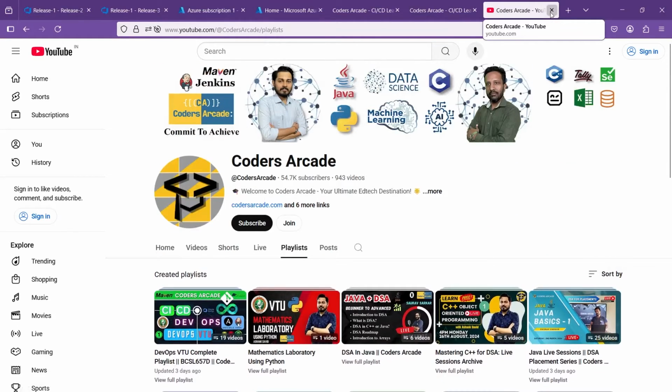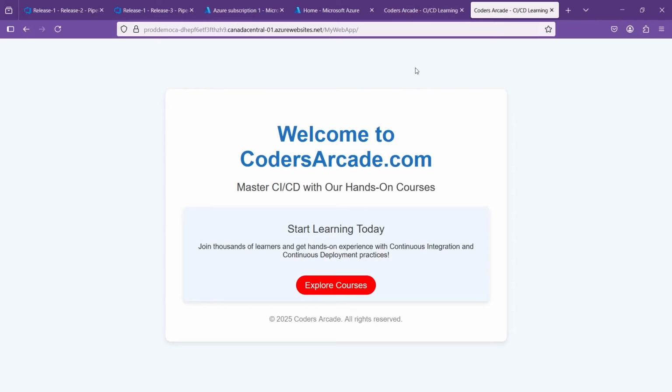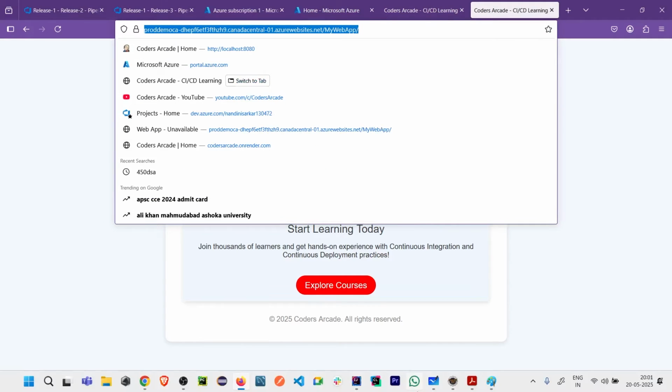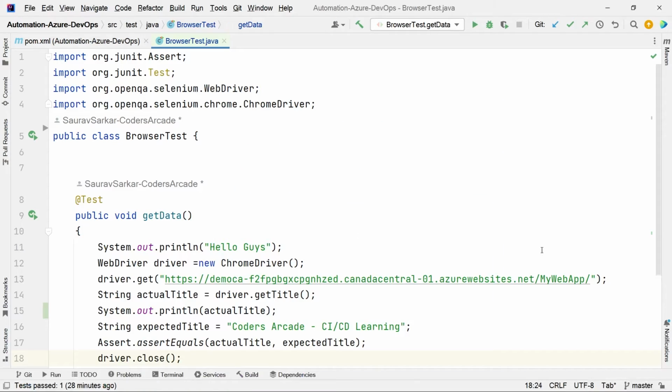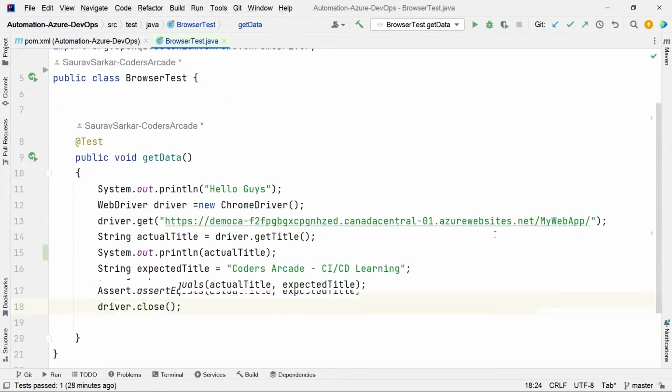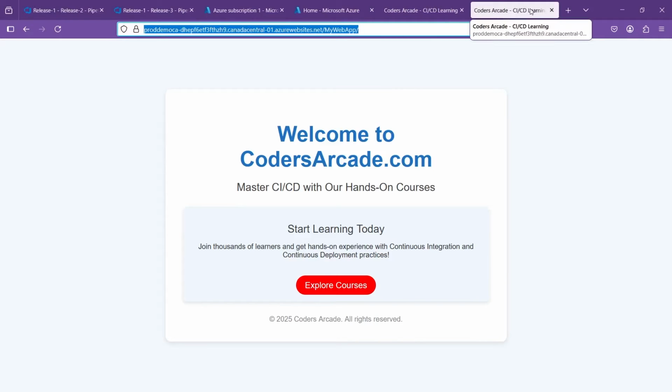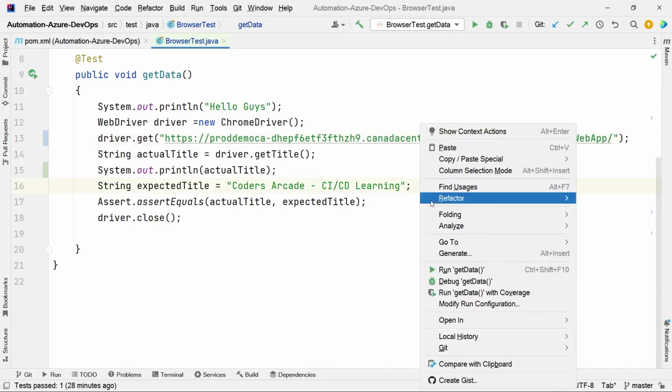So I'll close this and go to this one again, and you can see this is the prod demo URL. I'll copy this and go to my IntelliJ. Here in the same test that we had written earlier, I'll just paste this here and validate the same title. See, this is CI/CD learning, Coder Circuit CI/CD learning. Go back, run this.